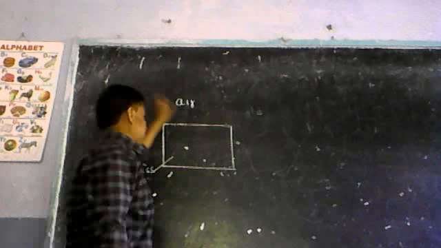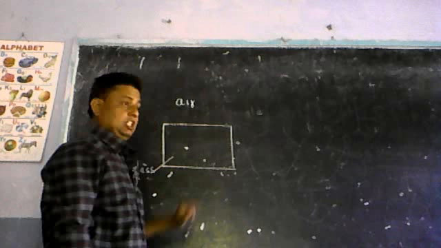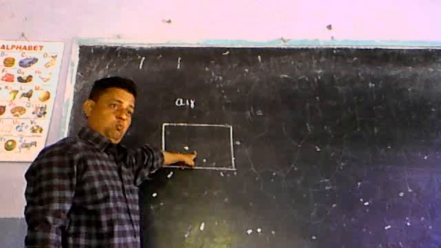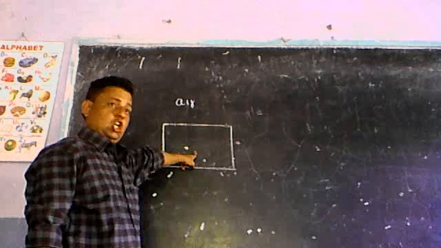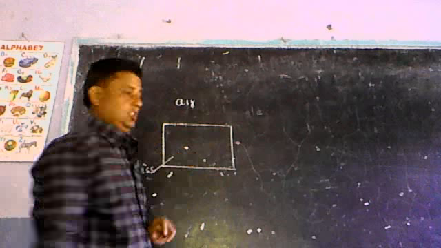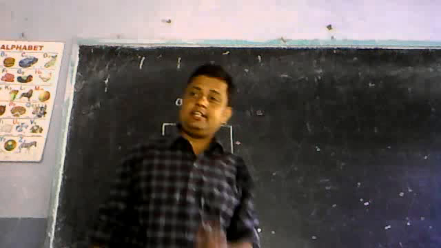This is denser medium glass and air is rarer medium. You know the critical angle of glass? 42 degree. Water? 49 degree. You should always mind this critical angle of water and glass.